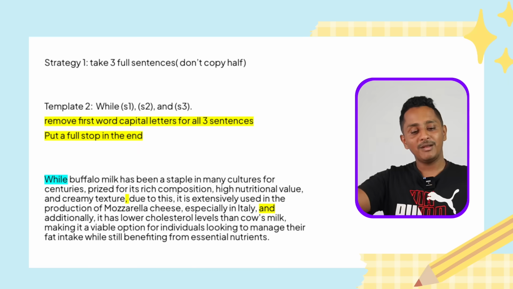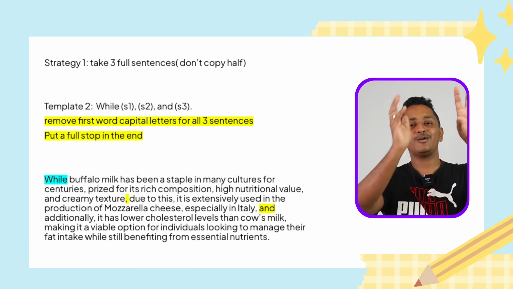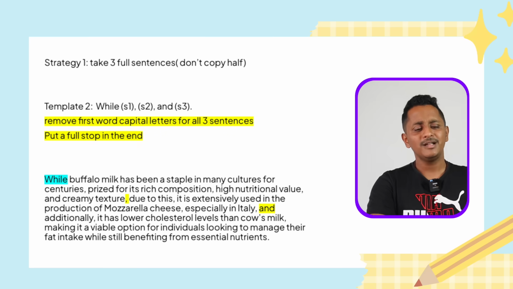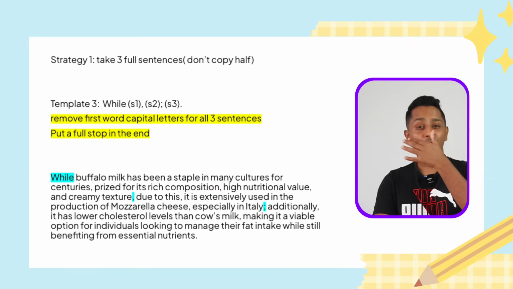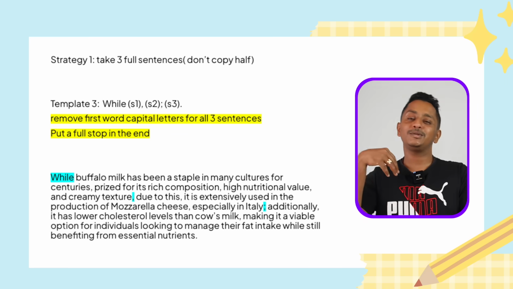Due to this blah blah blah, Italy, comma, and a new connector while S1, comma S2 and S3. Put a full stop towards the end. As simple as that. Or the next template, while S1, comma S2, semicolon S3. Now S3 should always start with a small letter.